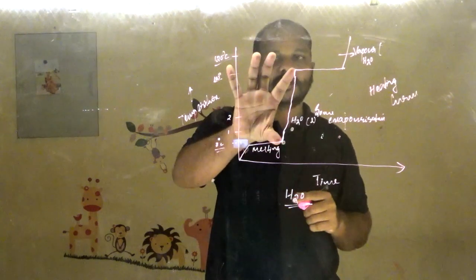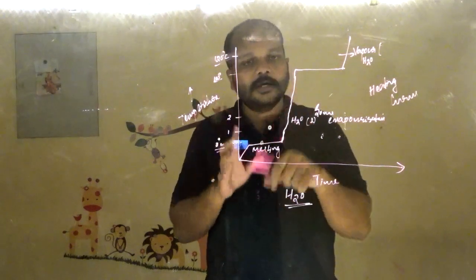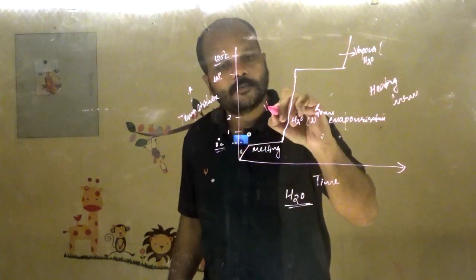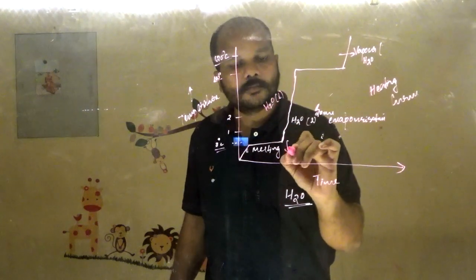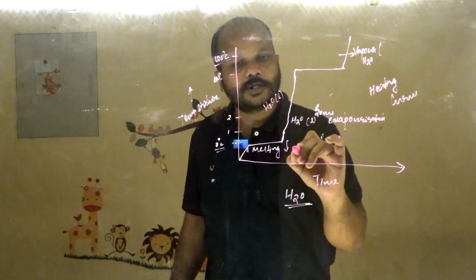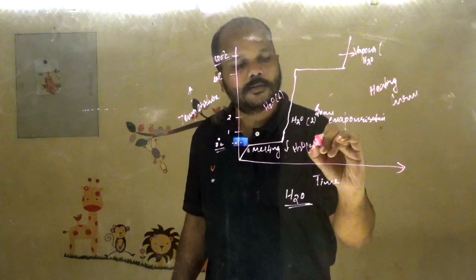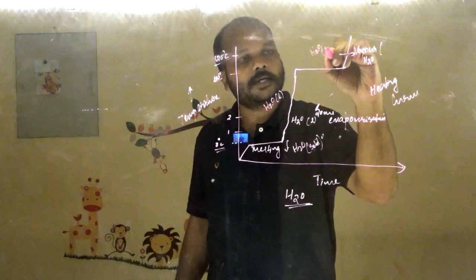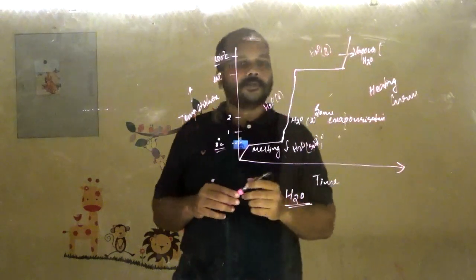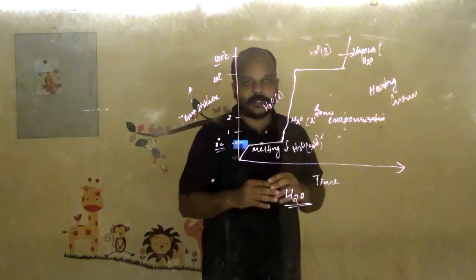In the range of 0 to 100 degrees Celsius, the water will try to remain as a liquid. Below 0 degrees Celsius, water will try to remain as a solid. Above 100 degrees Celsius, water will remain as a gas. This is nothing but a heating curve.